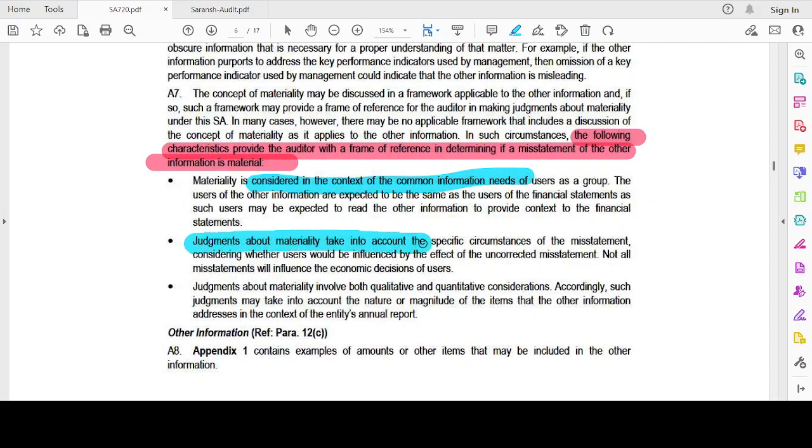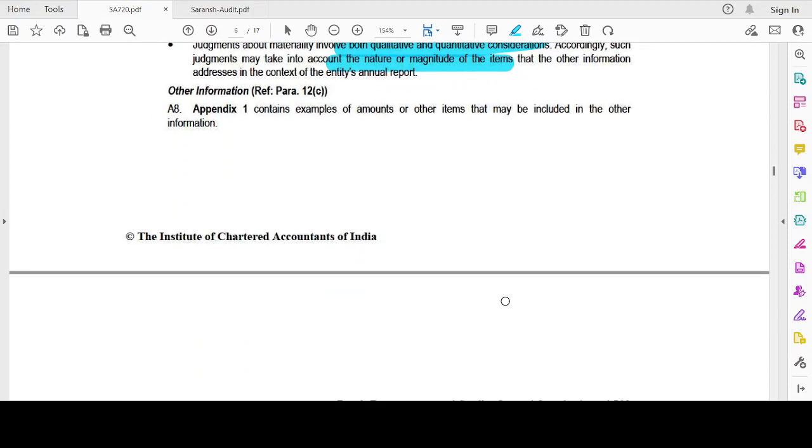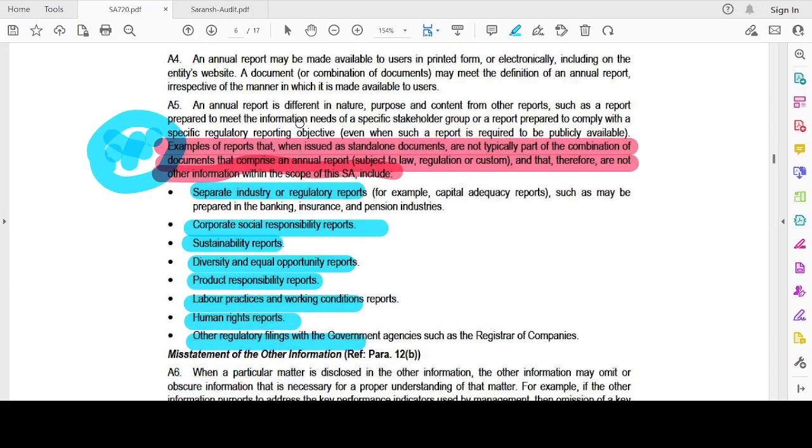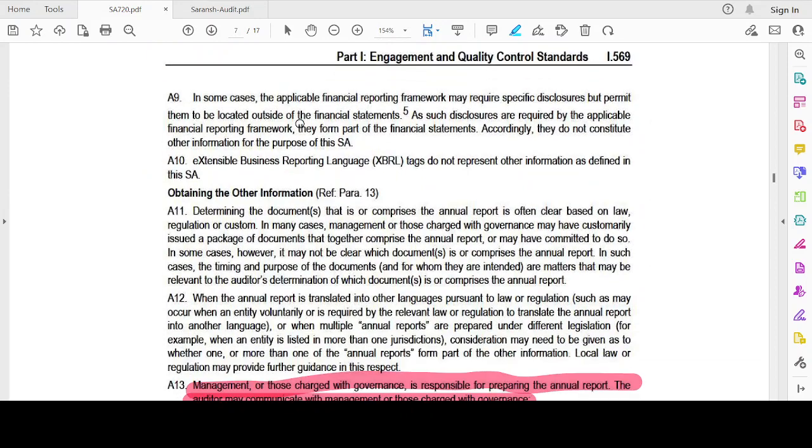Materiality takes into consideration the specific circumstances of the misstatement, whether the users would be influenced by the effect of the uncorrected misstatement. Judgment about materiality involves both qualitative and quantitative considerations. It also considers the nature and magnitude of the items of the other information. Okay, let's move on.